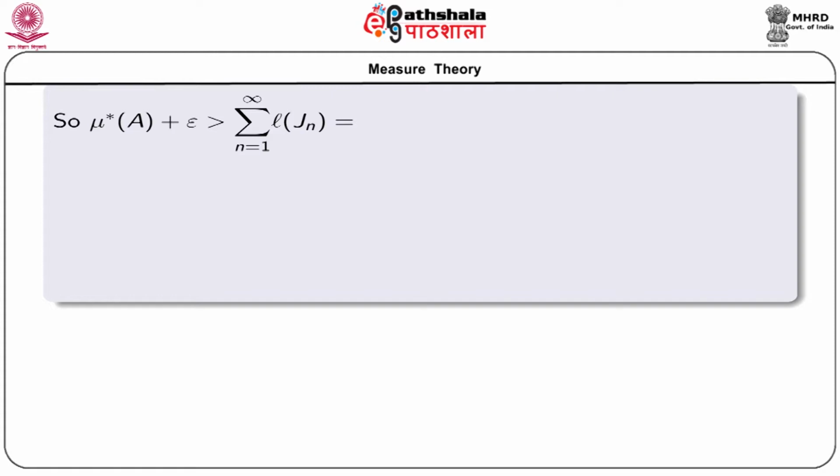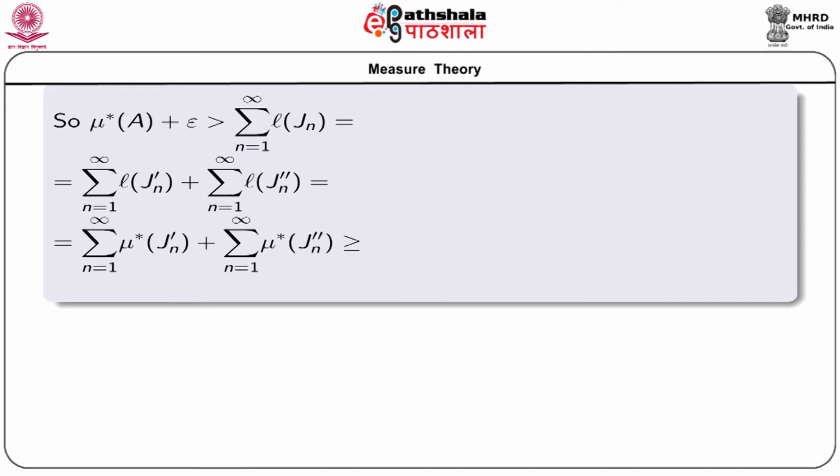Now, let us start with mu star A plus epsilon. We already have that mu star A plus epsilon is greater than sigma n equal to 1 to infinity l(Jn), which is equal to sigma n equal to 1 to infinity l(Jn dash) plus sigma n equal to 1 to infinity l(Jn double dash), because l(Jn) is equal to l(Jn dash) plus l(Jn double dash).